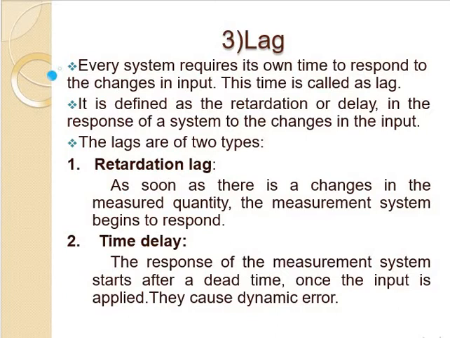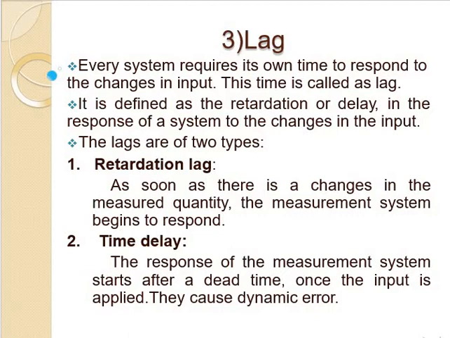Okay, and the next one is time delay. What is time delay? Time delay is nothing but the response of the measurement system starting after a dead time. Once the input is applied, the cause is the dynamic error.